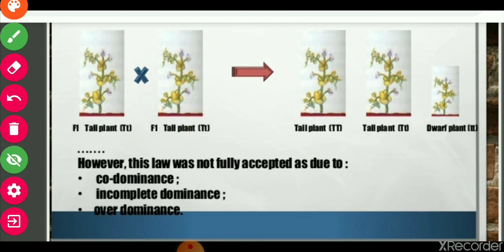Now, however, this law of dominance has some exceptions like codominance, incomplete dominance or overdominance. See, this law is not applicable in the case of codominance, incomplete dominance or overdominance.